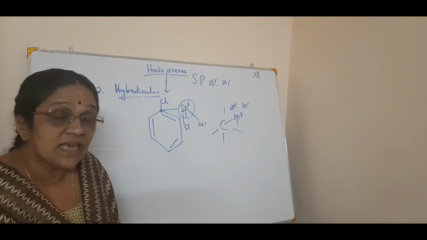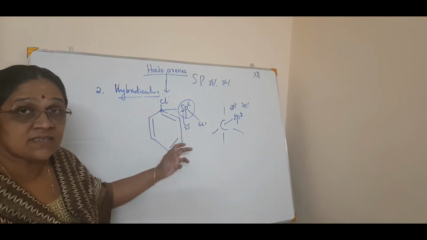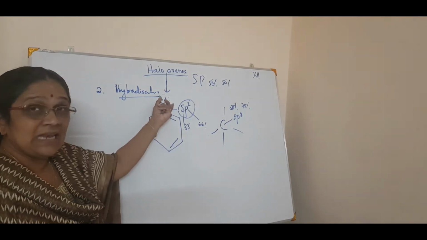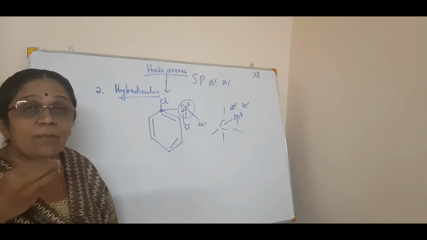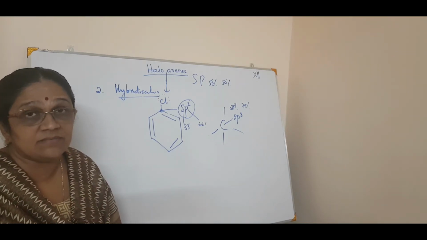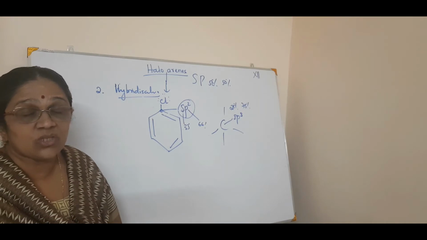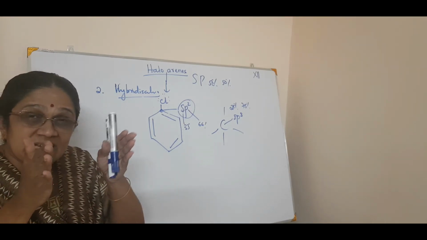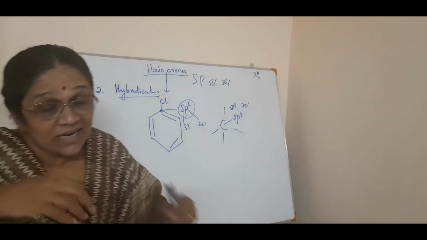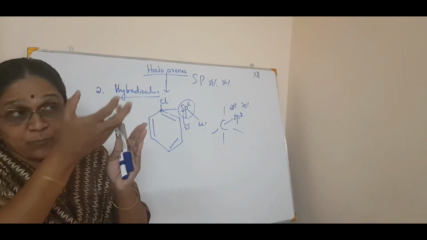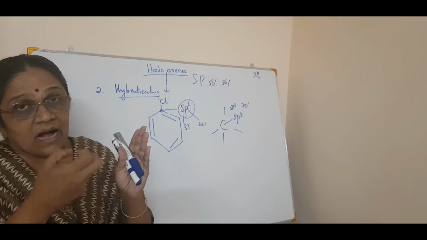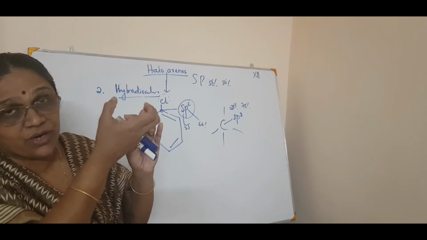So what happens? There is a chance of what? Attracting the electron pair of chlorine towards itself, making a partial double bond character, if you want to say like that. You can also say like that. So the bond length decreases. Not a double bond exactly, but the bond length decreases. It is pulling. The carbon is pulling the electron clouds of the chlorine towards itself.